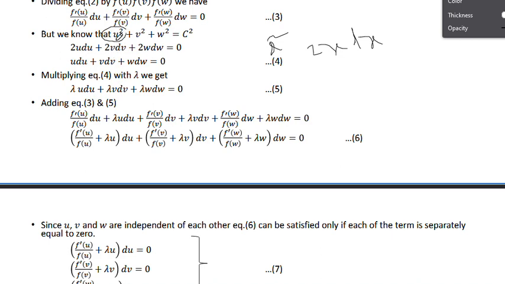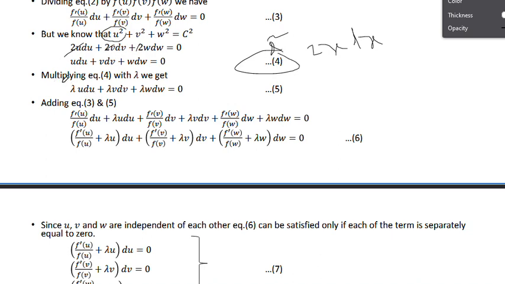So here for u square, 2u du indicates it is differentiated. Next for v square also, just write 2v dv, and for w square, 2w dw. Here a 2, and here also 2 we have, take out the common 2 and bring this side, it becomes 0. Let it be equation number 4.